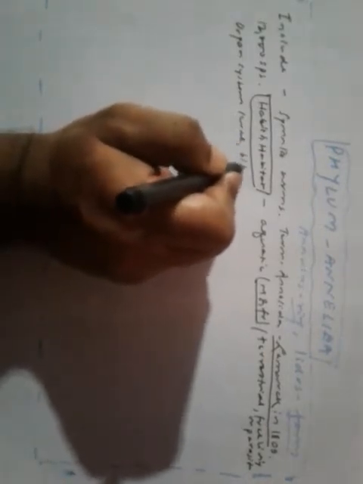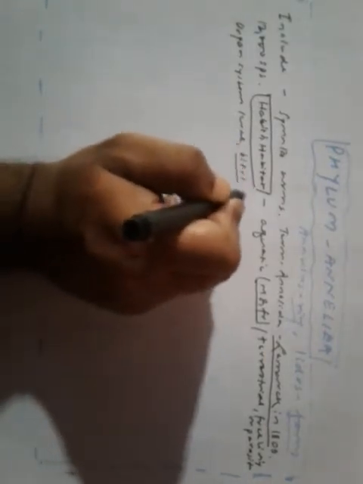Now, what is their body organization? They have organ system level of body organization, and they are bilaterally symmetrical.